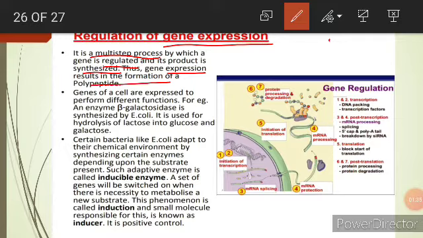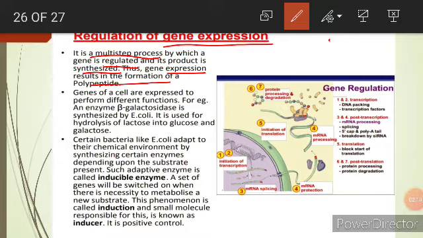The regulation of gene expression conserves energy and conserves space. It would require a significant amount of energy for an organism to express every gene at all times, so it is more energy efficient to turn on the genes only when they are required. The control of gene expression is a very complex process. So what is gene regulation? It is how a cell controls which genes out of the many genes in the genome are turned on or expressed.